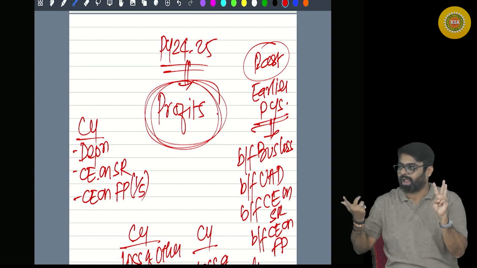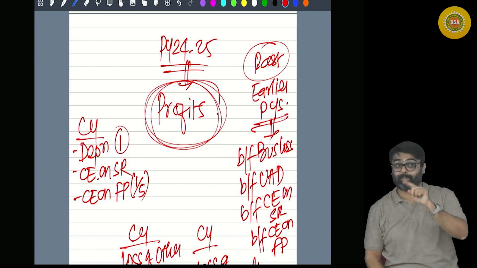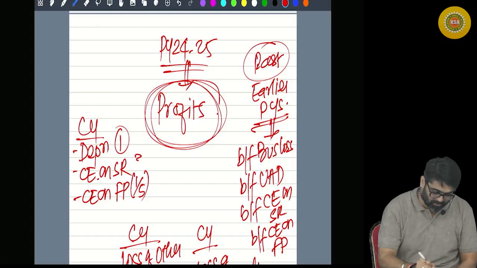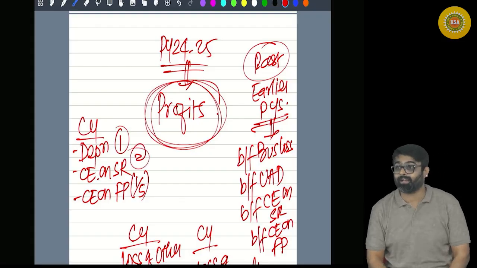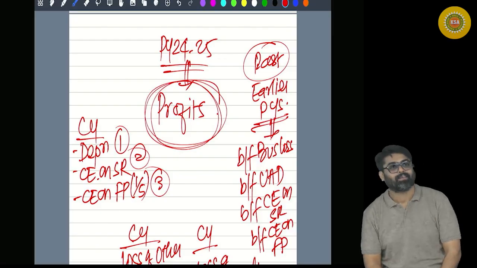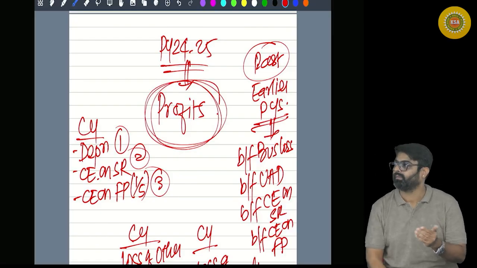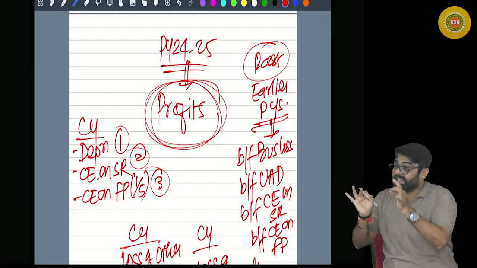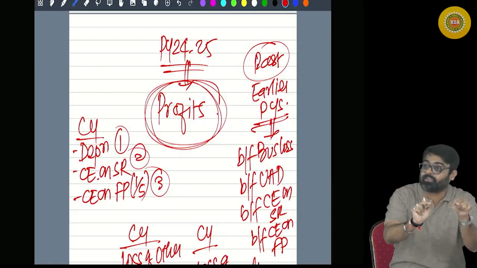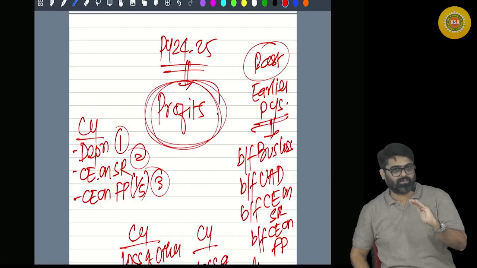So what will be the priority? Number 1, depreciation, current year. Number 2, current year capital expenditure on scientific research. Number 3, current year capital expenditure on family planning up to 1/5. These are the current year adjustments of that business which need to be completed first. After that, the profit remains.